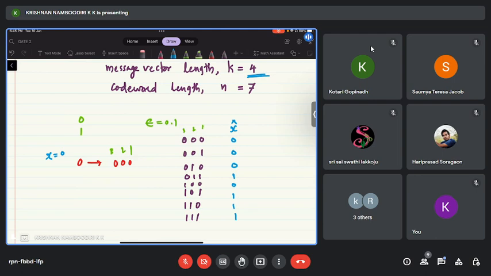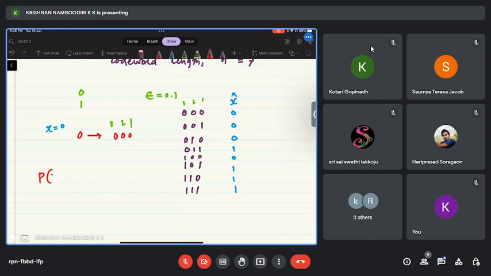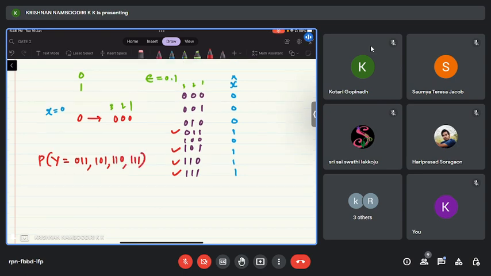So now you will wonder, 4 possibilities are zeros and 4 possibilities are ones. What is the advantage? Now, when will an error happen? An error happens when the received vector is either this or this, that means y equal to 0, 1, 1, y equal to 1, 0, 1, y equal to 1, 1, 0, or 1, 1, 1. Agree? What is the probability of y being equal to 0, 1, 1? That means there are 2 errors.